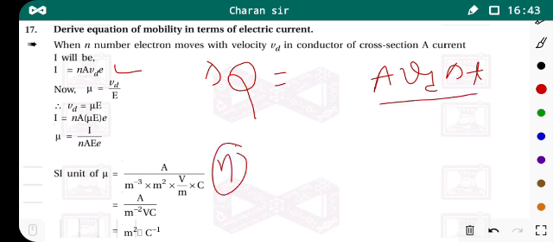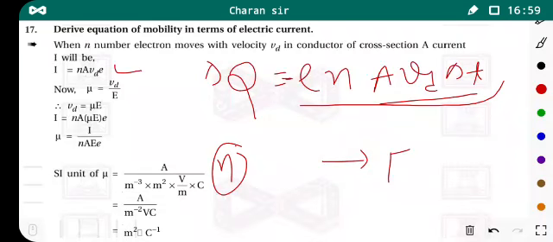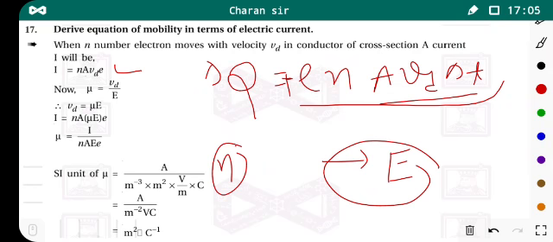Then this volume, for this volume we have multiplied by n, and then for charge we multiply by e. Here negative u. So this is the amount of the charge that can flow in the direction opposite to the electric field, but in the direction of the electric field we take this as positive. Okay, all these things we have done.